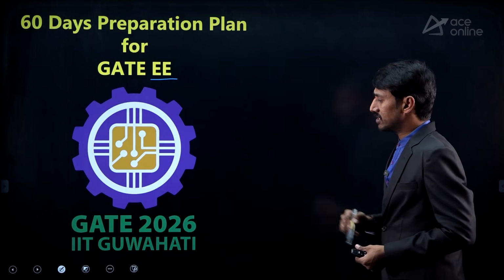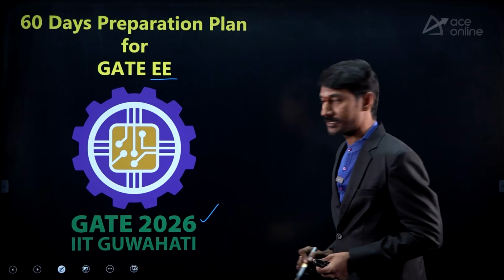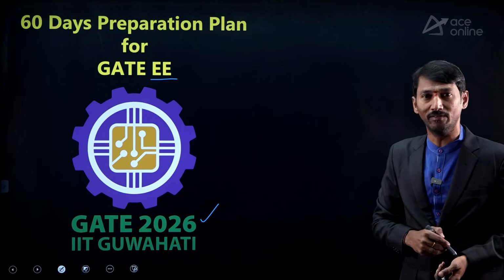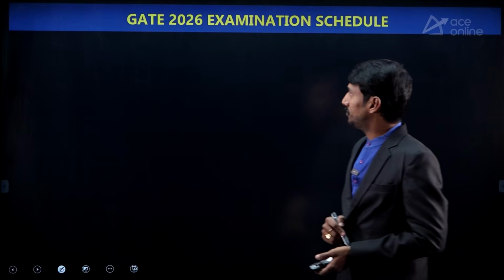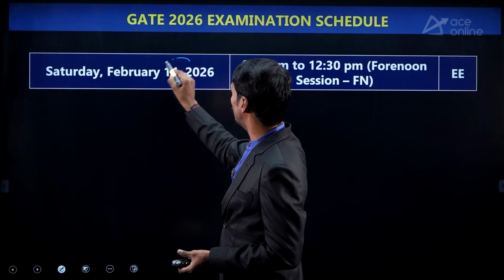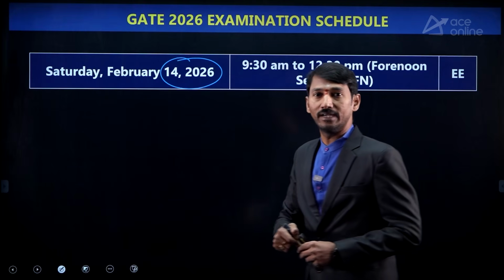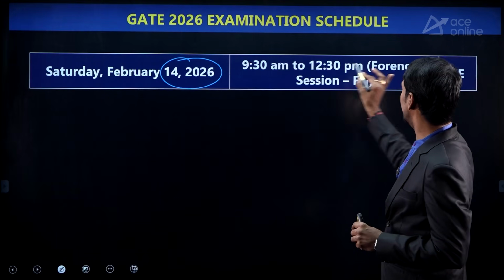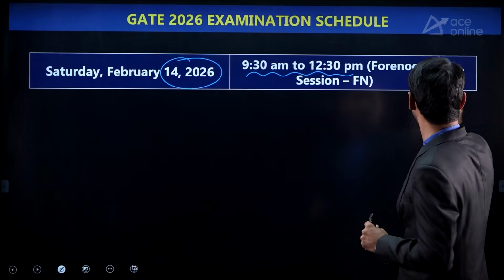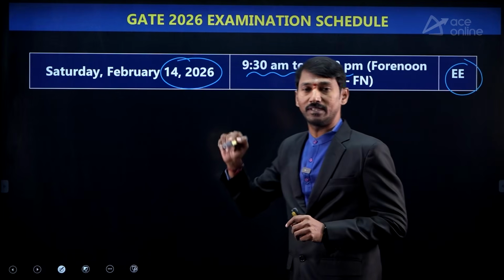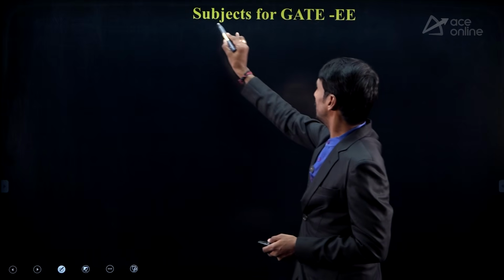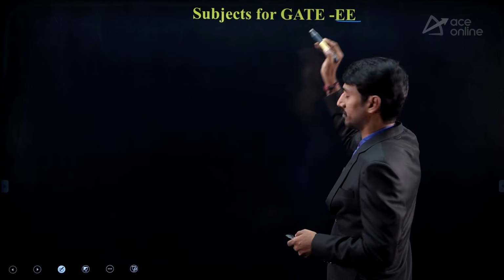As everyone knows, GATE 2026 is conducted by IIT Guwahati. This is small information, everyone knows that. Now, the examination date, as everyone knows, is February 14, 2026. And here it is the forenoon session, 9:30 a.m. to 12:30 p.m., and I am discussing the electrical paper. The point here is the subjects for the GATE electrical paper.